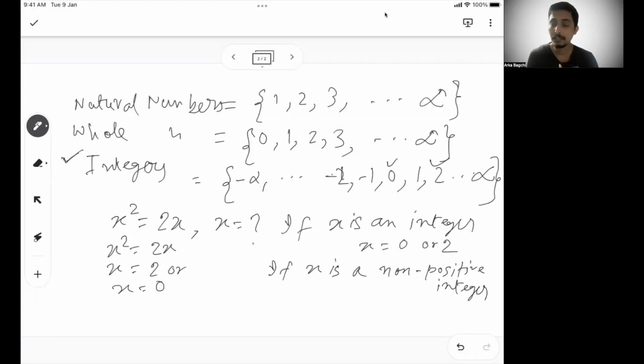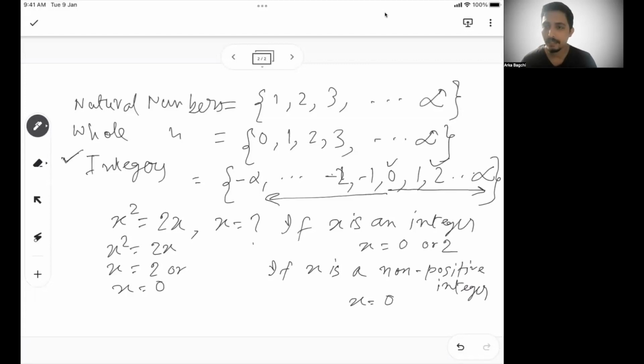Okay, see the change in the problem. Previously I was saying x is an integer, which does not have any condition to it. Now I'm saying x is an integer, but a non-positive integer. If it is a non-positive integer, then x can only be 0 and the negatives, because when someone says non-positive, that means 0 and minus. Now, if someone says non-negative, then it starts from 0 and it moves on, right?